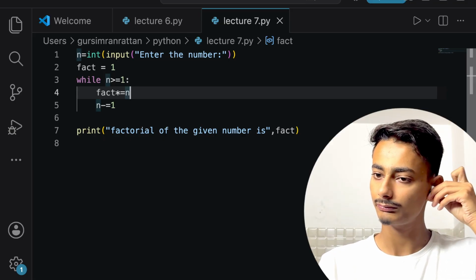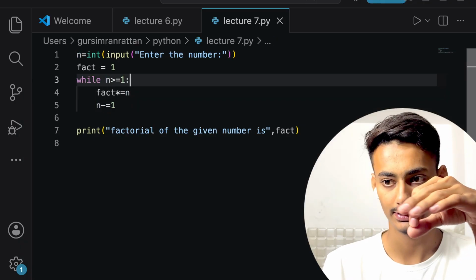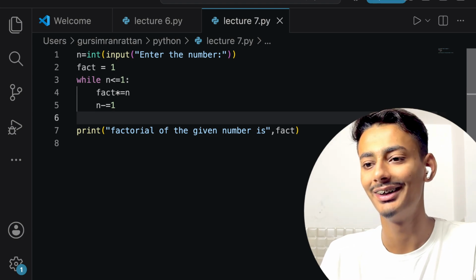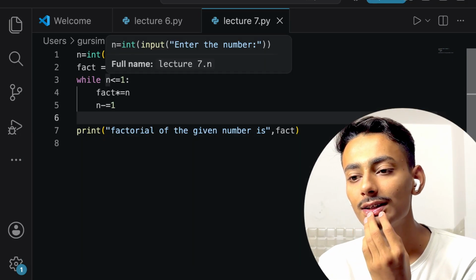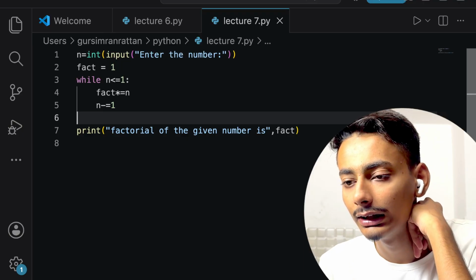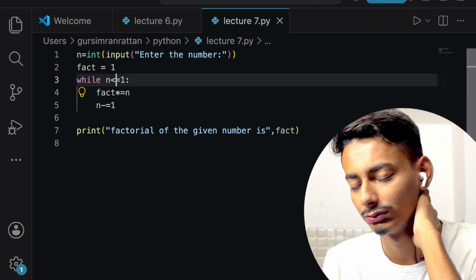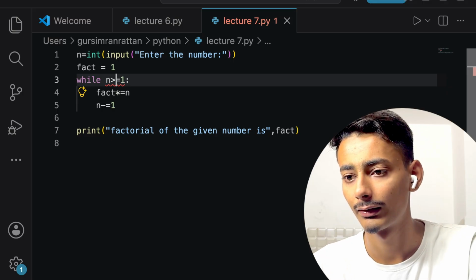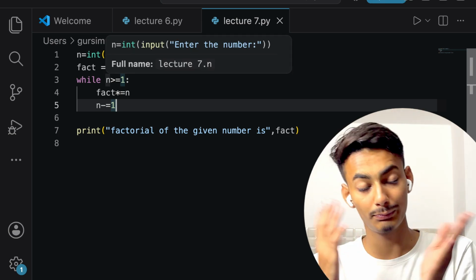4 is greater than or equal to 1. This statement will be executed because, wait, yeah, now it is a completely correct code. Why am I getting confused? Just a second. While n, which is 4, 4 is not less than 1. Yeah, 4 is greater than 1. It is true. 4 is bigger than 1.